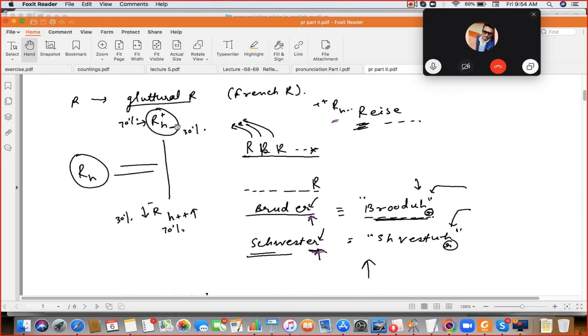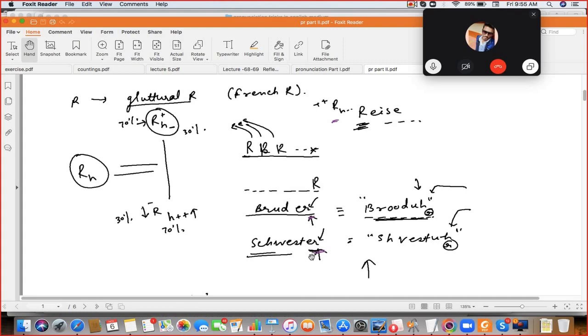Next is R, okay? R is having the glottal R sound. Glottal means something coming from inside of the neck, like this. Raw. It's also called the French R. In French also they speak like this. Speak the example, riser. Whenever R is coming in the beginning, R component is more, her is less. And when R goes to the end of the word, just like brooder, then her component is more and R is very less. R 30%, her 70% when R is at the end. Clear? So speak this, brooder.